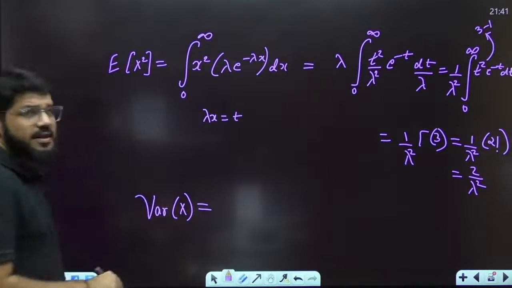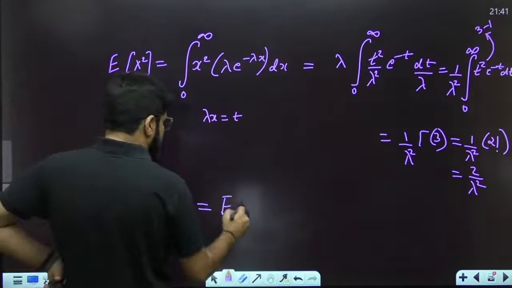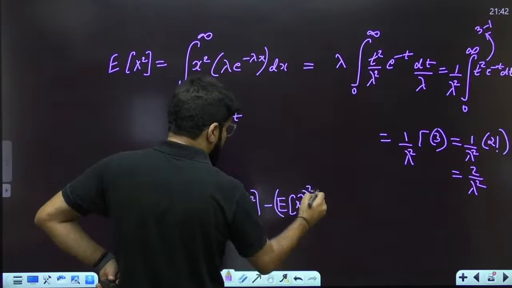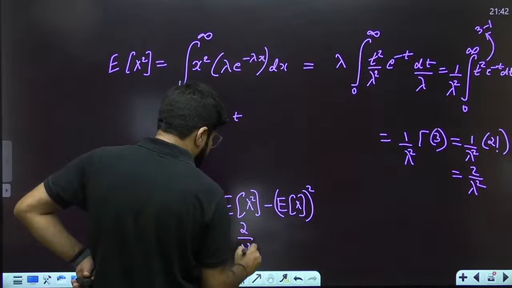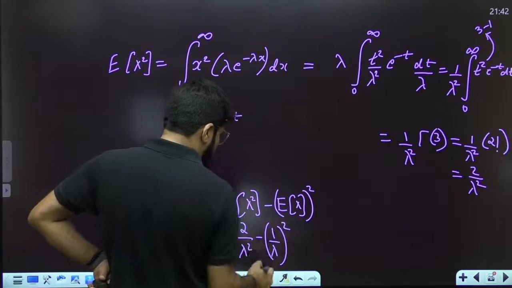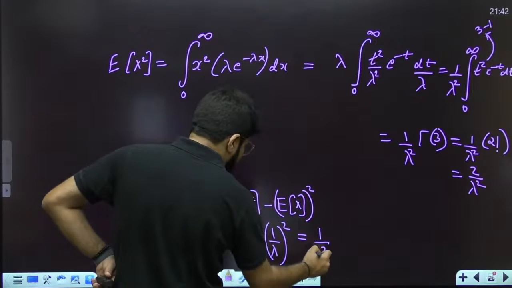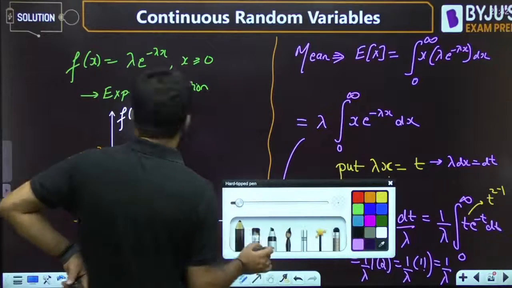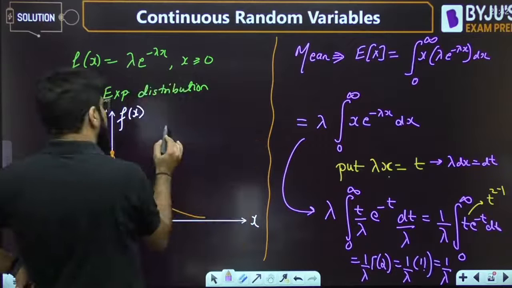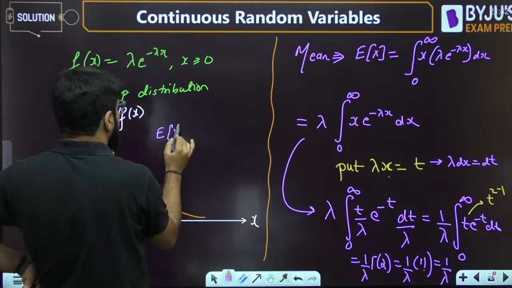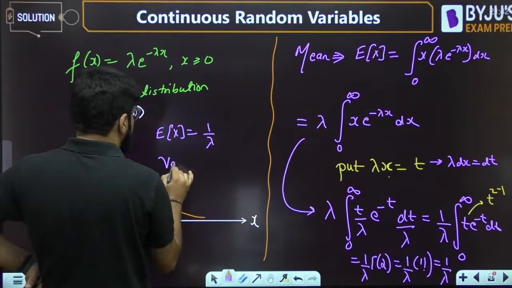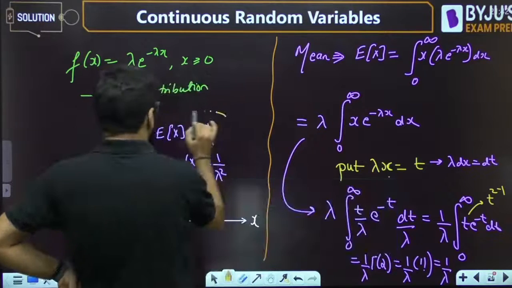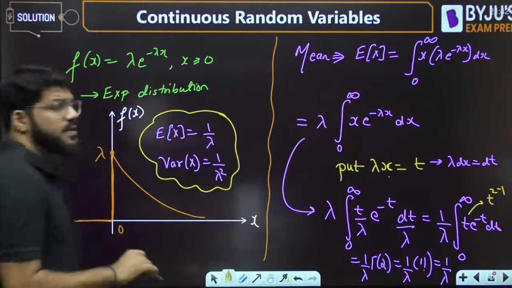The variance in general is given by E of x square minus E of x whole square. E of x square is 2 by lambda square, and the mean was 1 by lambda, so 1 by lambda whole square, so 2 minus 1, 1. So variance is 1 by lambda square. Here let me mention these special formulas: if you have an exponential random variable, its mean is given by 1 by lambda, and its variance is given by 1 by lambda square.